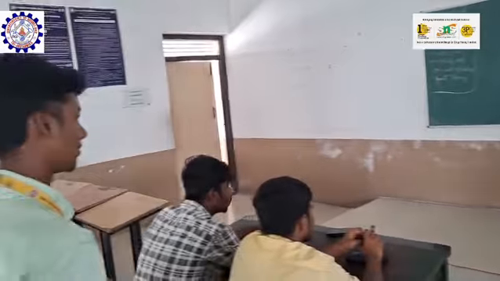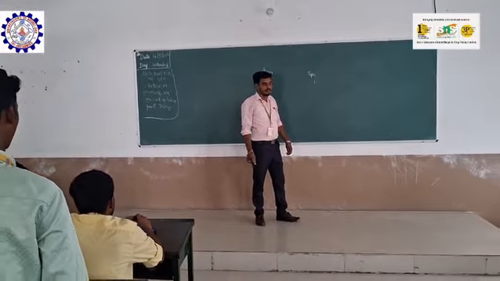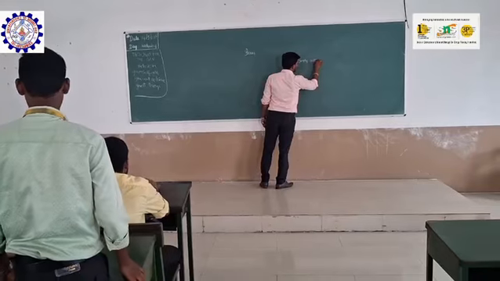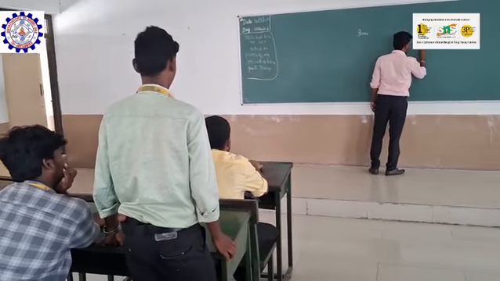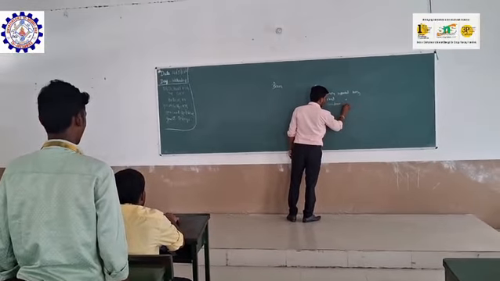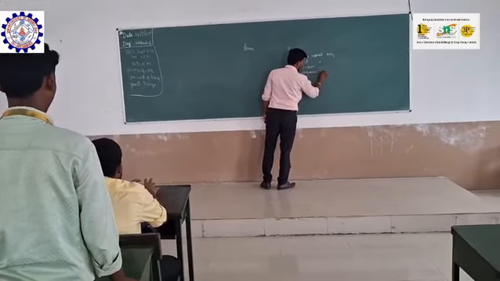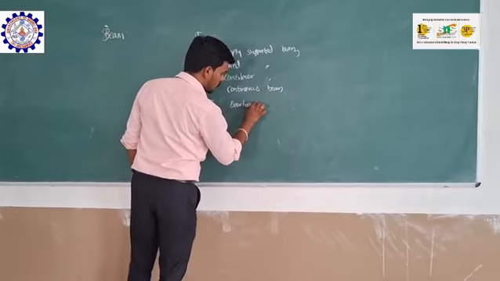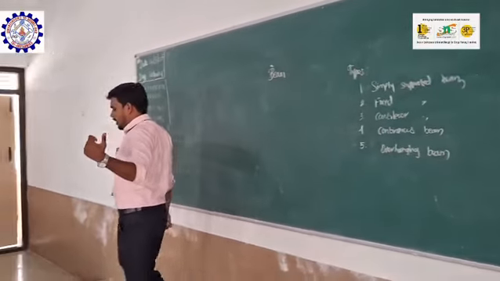Simply supported beam, fixed beam, cantilever beam, continuous beam, overhanging beam. Okay, good. These are the 5 types of beams.